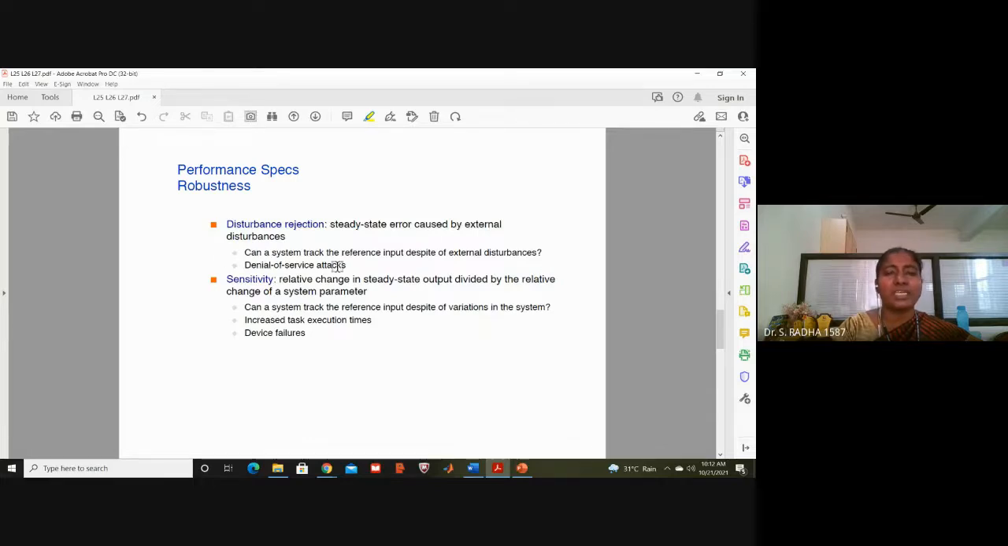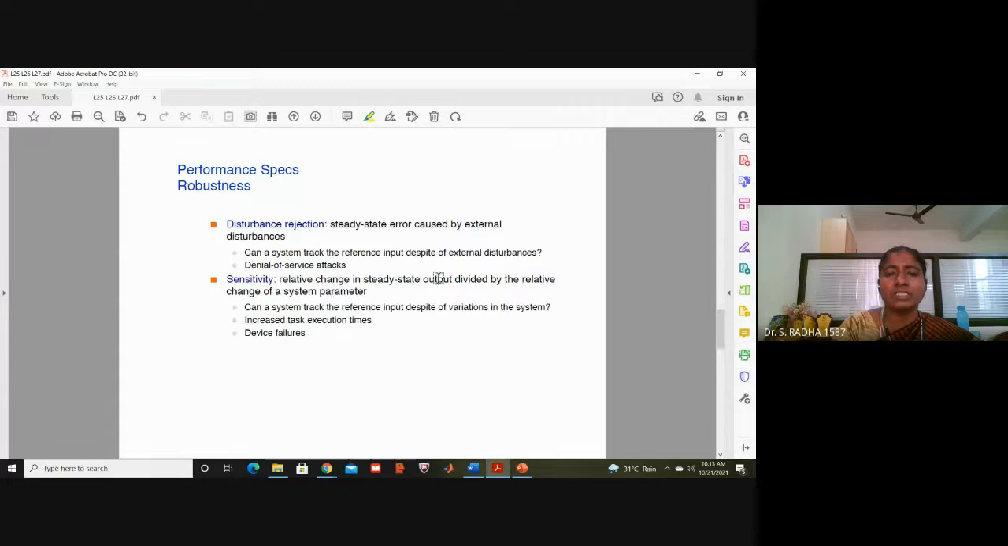Denial of service attacks: if a system is satisfying a purpose, that service is to be offered, and it cannot be denied. If a system is designed for some purpose, it has to fulfill that purpose. But whatever other disturbances occur, it should be able to tolerate them and manage to give the desired output. That is disturbance rejection.